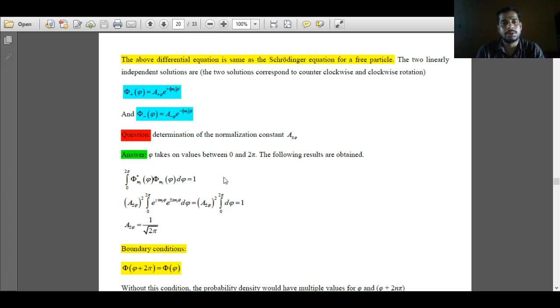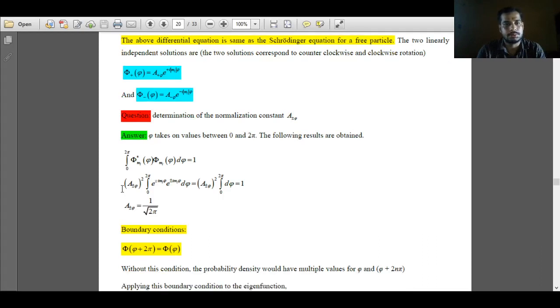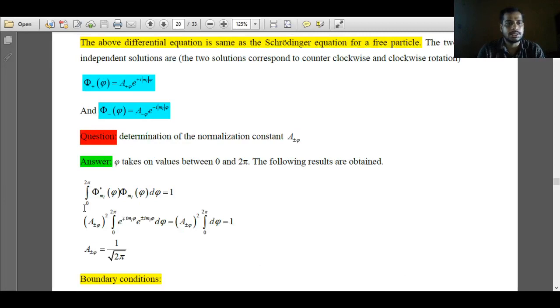Over the entire space available there exists some probability of finding the particle. The limit to be considered here for the azimuth angle is 0 to 2 pi.